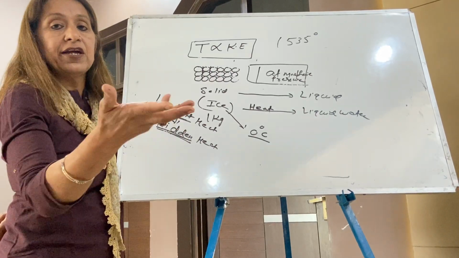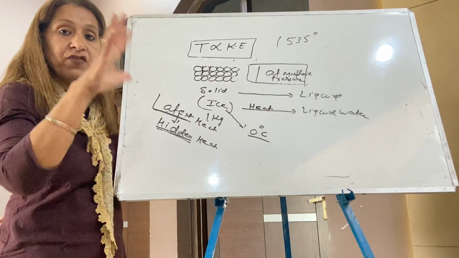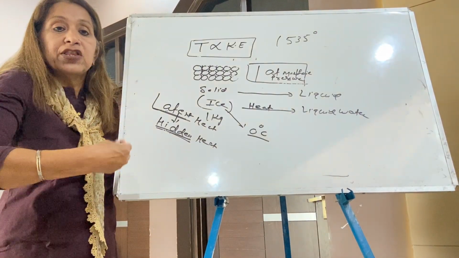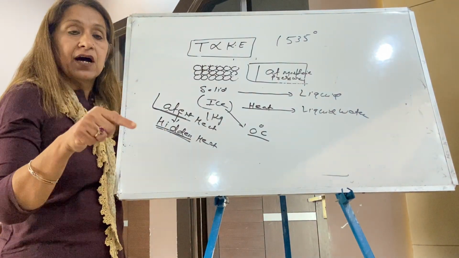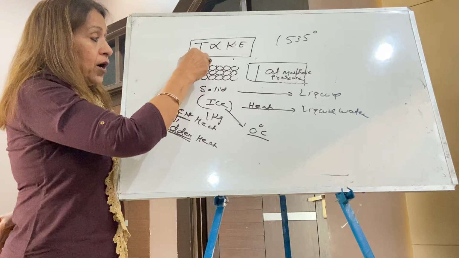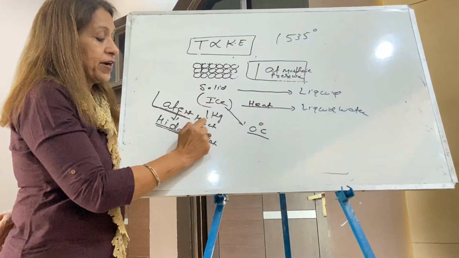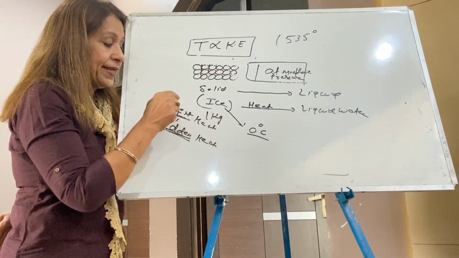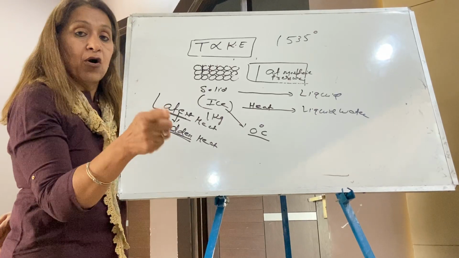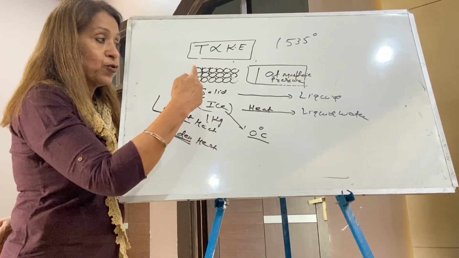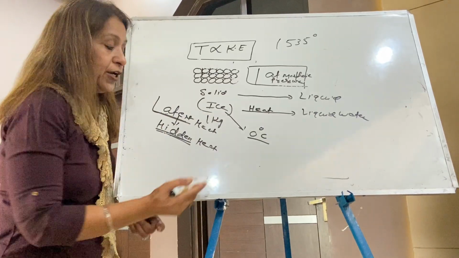The question is, where has the heat gone? The answer is, heat has not gone anywhere. Heat is hidden within the content. For what purpose does it get hidden? The answer is to break the attractive forces among all the particles of the solid, which is 1 kilogram in amount. So the heat energy required by 1 kilogram of ice to convert to a complete liquid state is called latent heat of fusion.